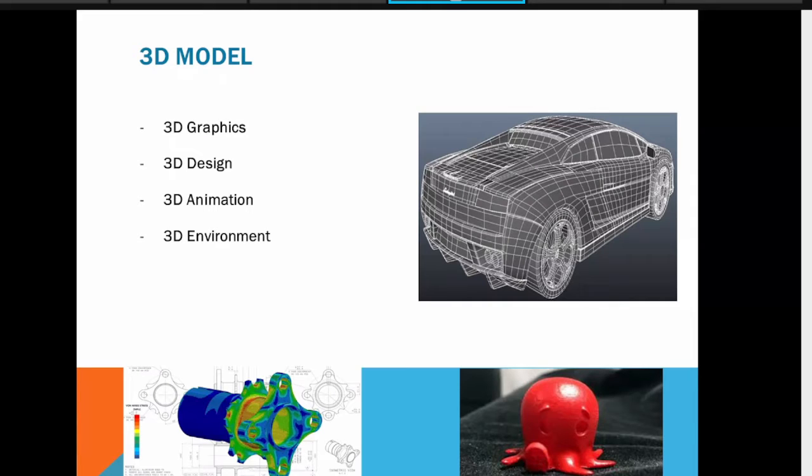First, development using 3D graphics. Whatever graphics languages are available, using those we can develop our own interesting 3D models, and we can even implement AI algorithms on those data items or the parameters related to that data set. Then 3D design. In mechanical or architectural streams, importance is given to design, so which algorithms and AI technology are available for that design.